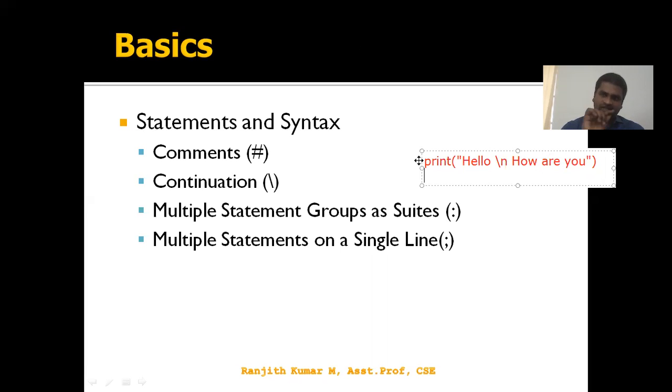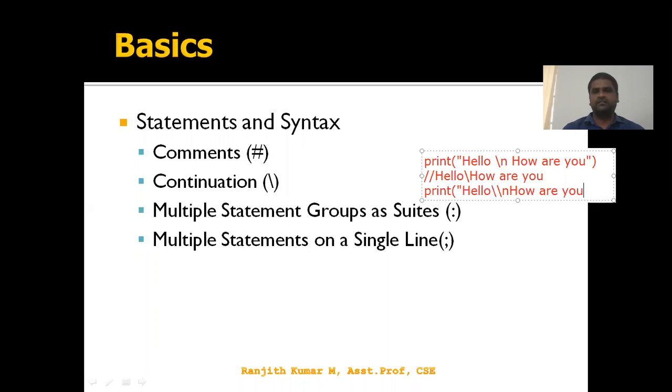Let's say I want one slash, so my output should be like this: hello\, how are you. How can I write this? We can rewrite the previous statement like this: hello \\n, how are you.